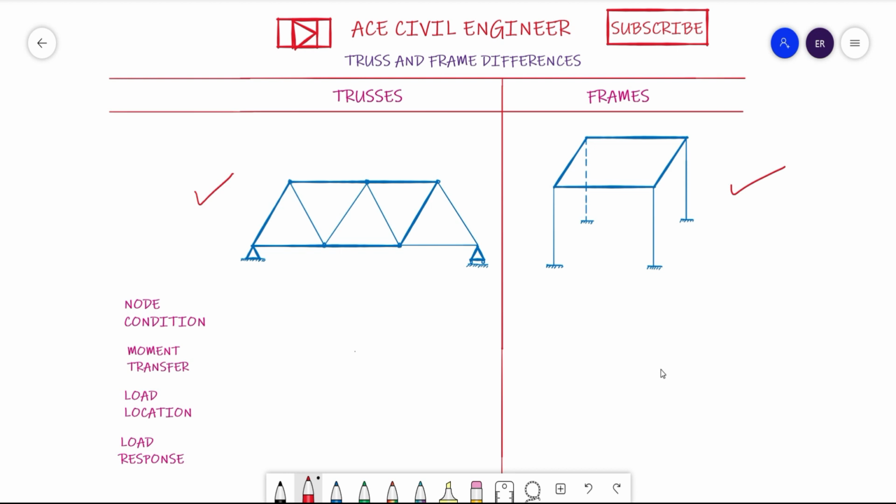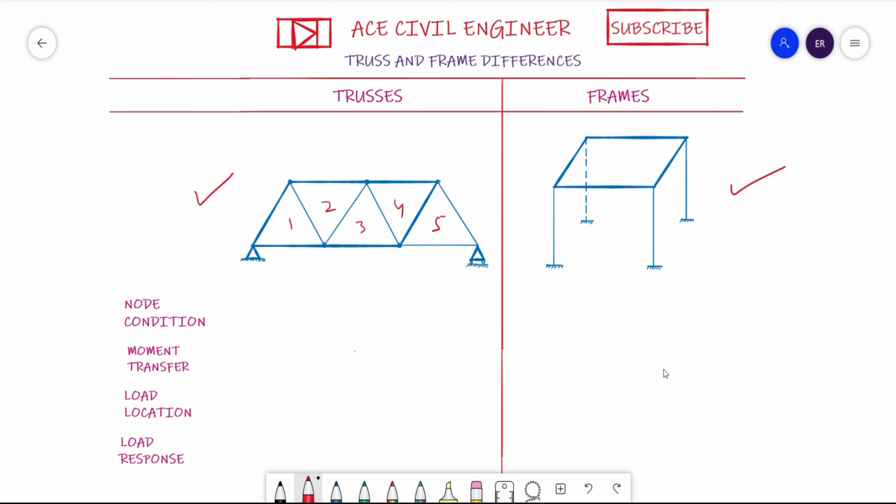Now, the first thing we need to understand is what exactly a truss means. A truss is composed of rod members. These rod members are arranged to form one or more triangles. See, in this case, we have five triangles: one, two, three, four, five. So this arrangement of triangles is nothing but a truss member.